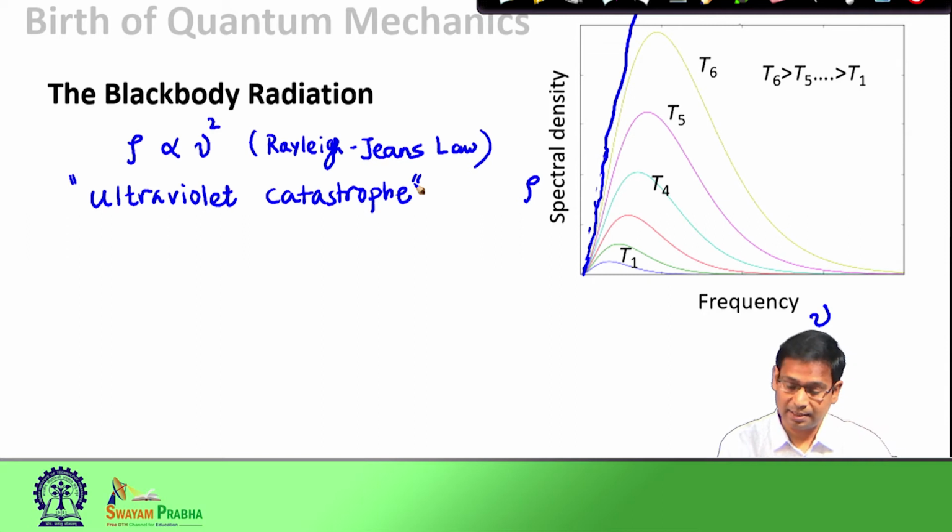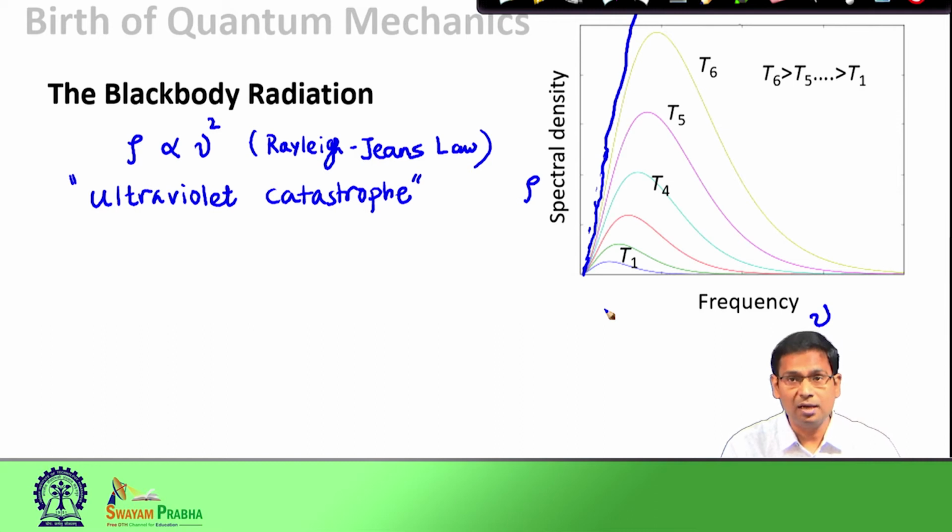As I said, the area under these curves represents the energy that the black body is emitting. If you try to find the area under the curve that the Rayleigh-Jeans Law provides, you would see that since this curve is unbounded, it simply goes up as a function of frequency nu. Therefore, the area under this curve is in principle infinite.